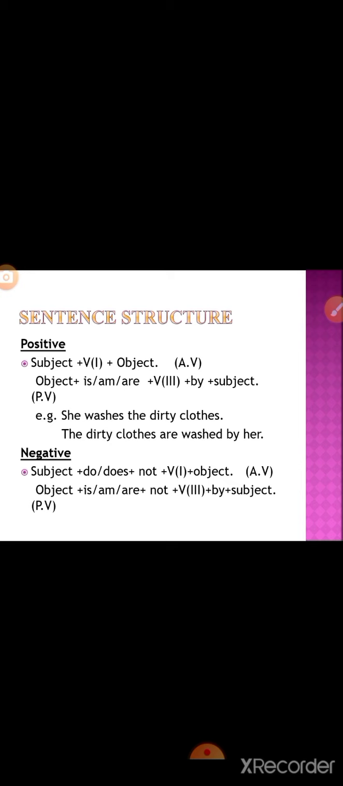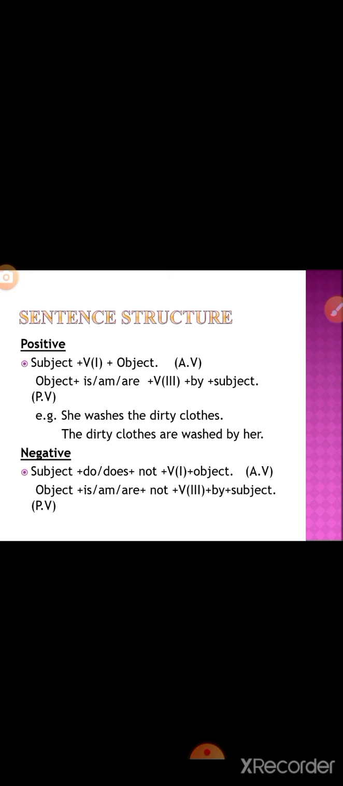When we change the active sentence into a passive sentence, there are certain changes which happen in all the tenses, and that is the object will come first, then the helping verb, third form of the verb, plus by plus subject. She washes the dirty clothes. That is the active sentence. When we change into a passive sentence, the object comes first, the dirty clothes, as it is plural. So we use are over here. The dirty clothes are washed by her.